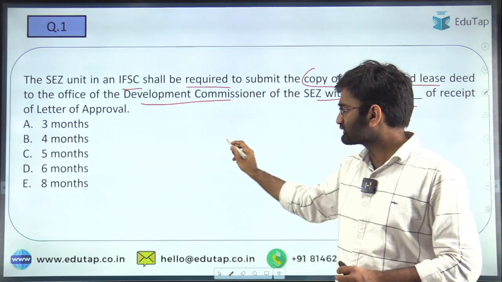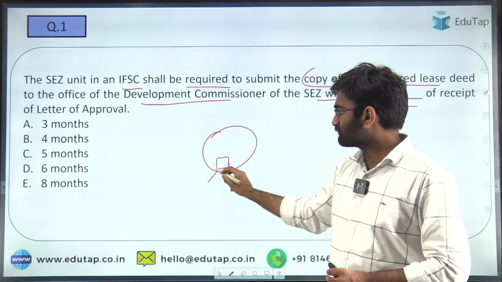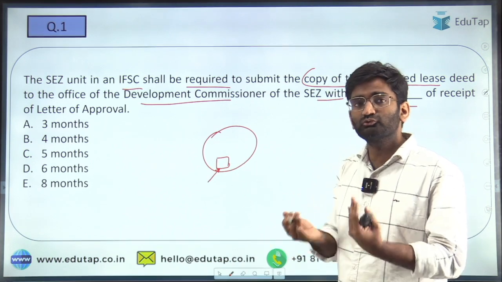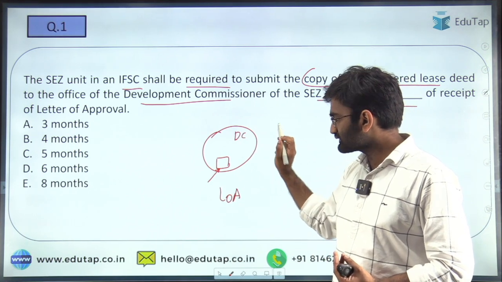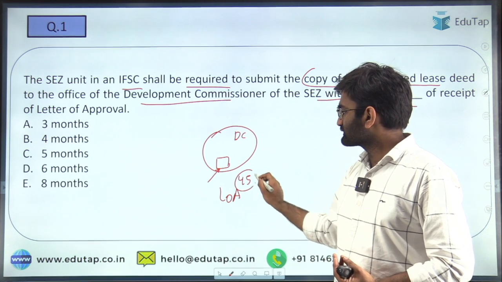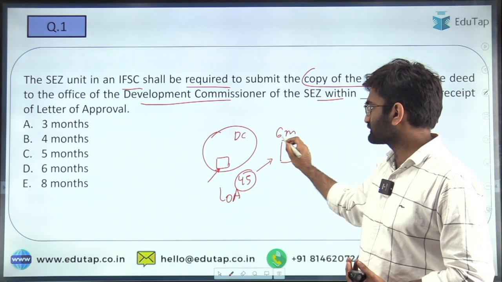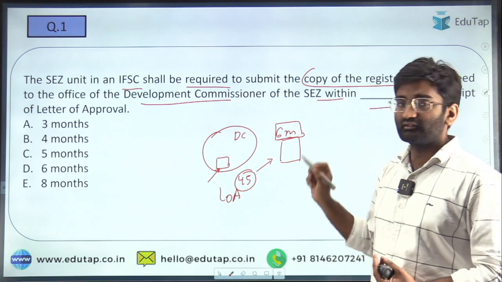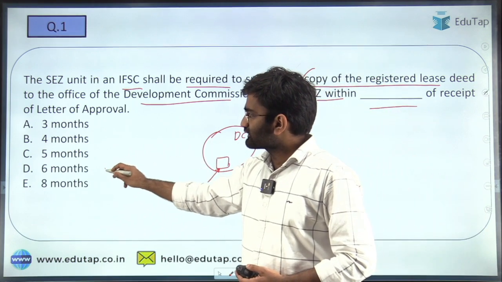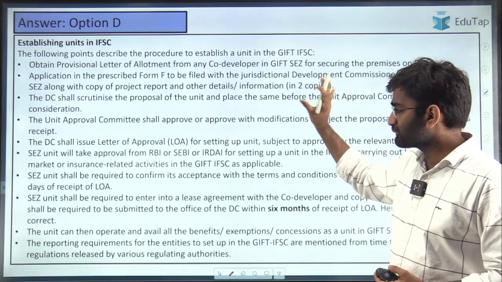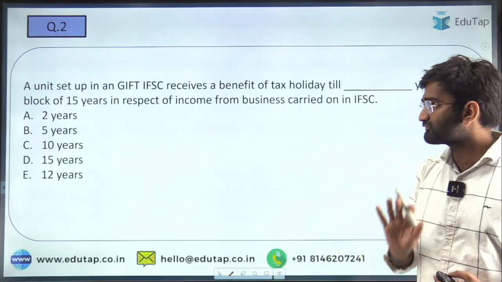So within the SEZ, if a unit is to be established, the entity who wants to establish this unit has to approve the letter of approval that is provided by the Development Commissioner of the SEZ within 45 days. Now, after this is done, the next process is to sign the lease agreement. This lease agreement has to be signed within 6 months. And then the unit can start its economic activities there, whatever activities it has to conduct legally. So D is the right answer here, and the explanation for the same is given here. You can go through the entire process. We have discussed this in the previous session.